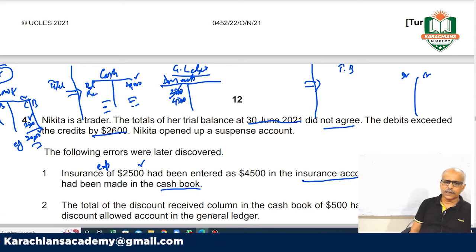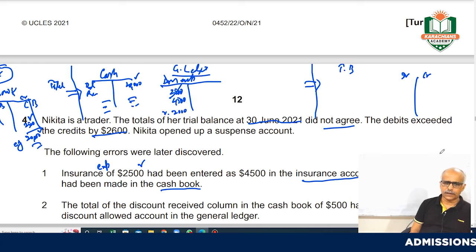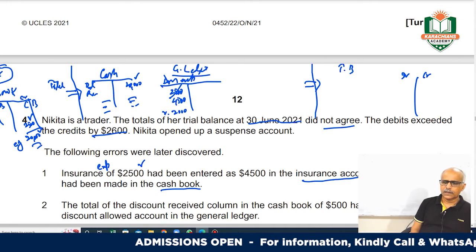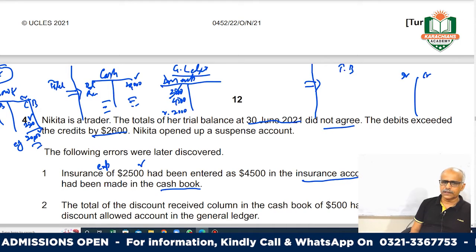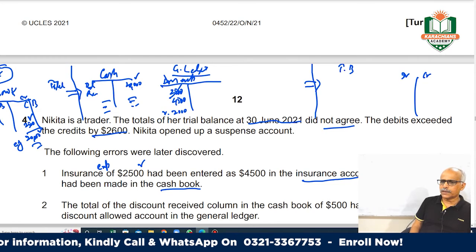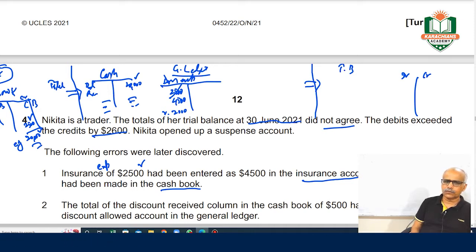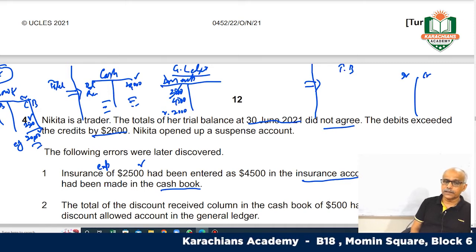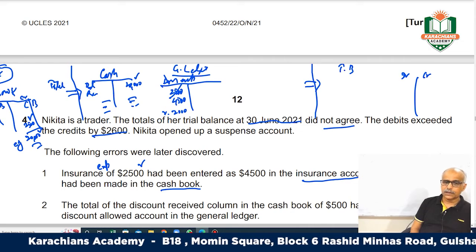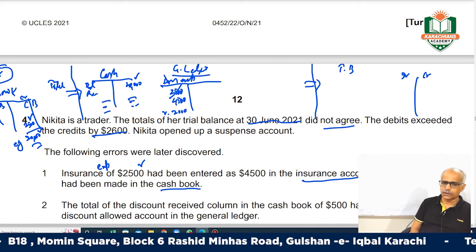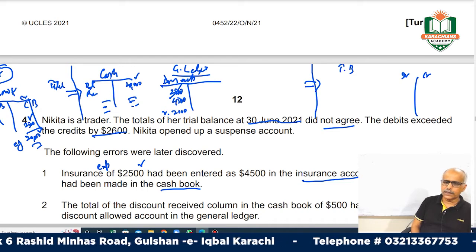So on this side you have increased insurance by 2,000, right? 2,500 and 4,500, so you have exceeded your insurance account by 2,000. It means your debit side has increased. So your suspense account has a debit balance of 2,000 because of this. The difference, this 2,000, has gone to the suspense account. So the cash entry was correct.